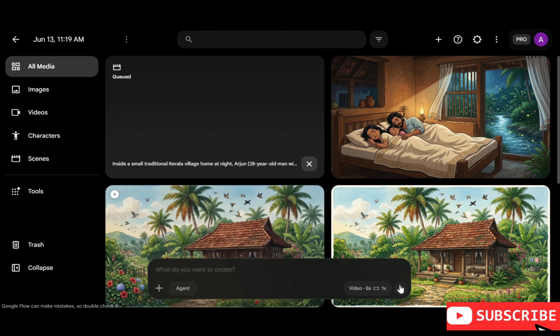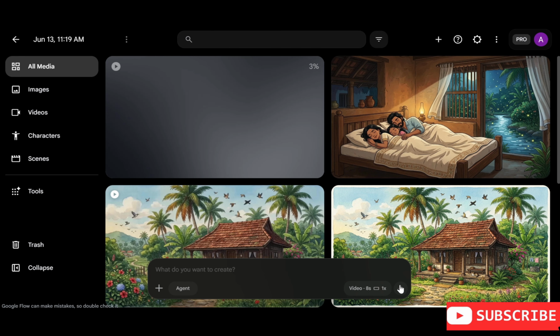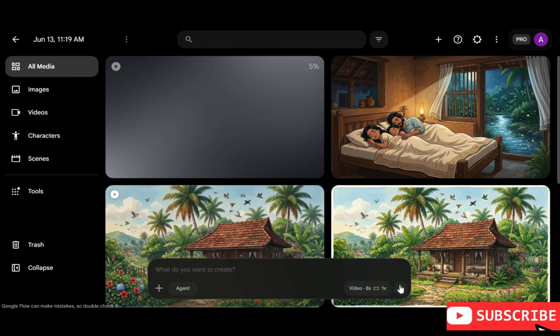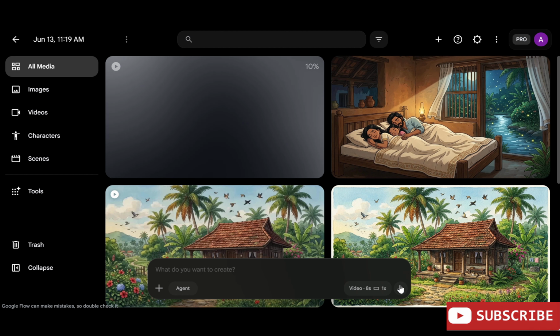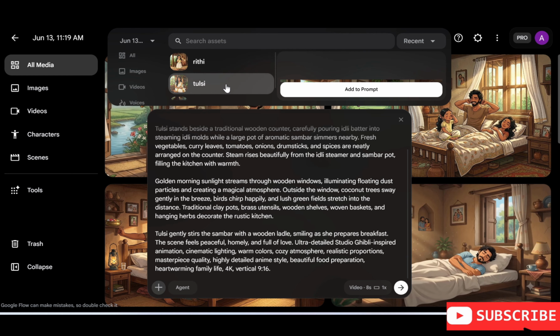Click Generate and wait for the video to be created. Once finished, preview the video to ensure the character movements look natural and the peaceful morning atmosphere is maintained. Finally, save the video. Great! Our family wake-up scene is now complete, and we're ready to continue their morning routine.